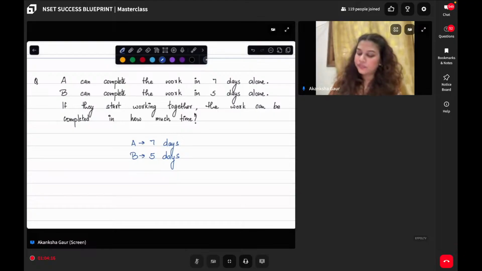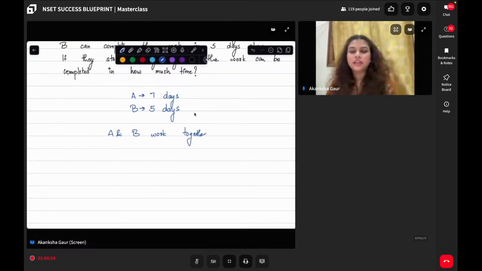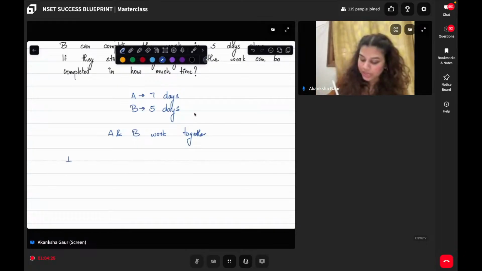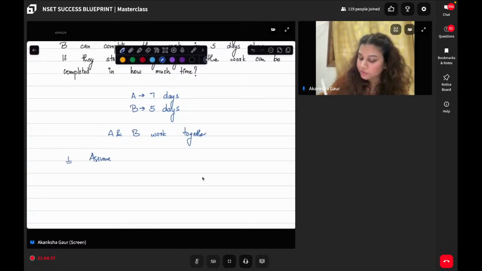First of all, they are saying that A and B work together. What assumption will you make? First of all, we have to assume how much total work has been done.